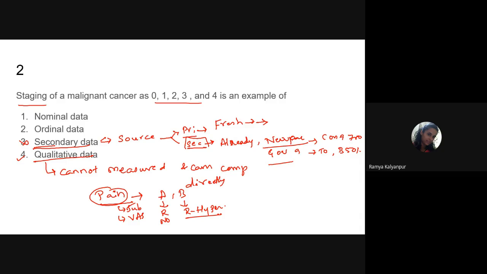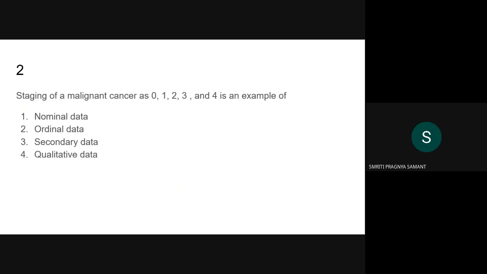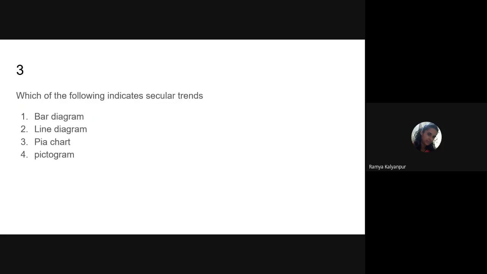So this question is not talking about anything related to this type of information, qualitative data. So now we need to think about ordinal data only. According to the question given, the option that exactly matches it is ordinal data. Any doubts, Smriti? No, ma'am. Okay, I hope it is clear for you.